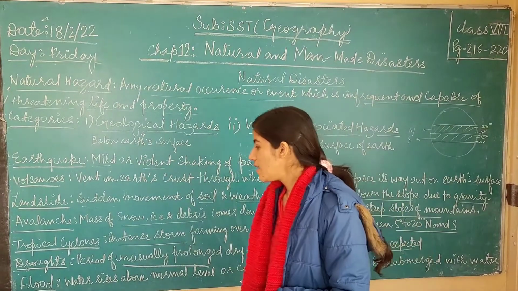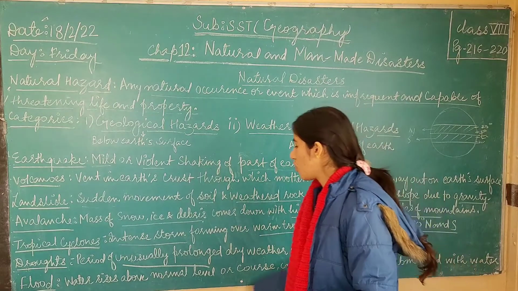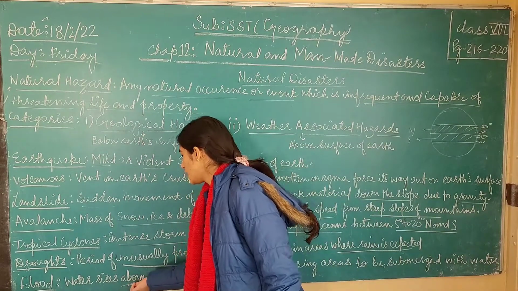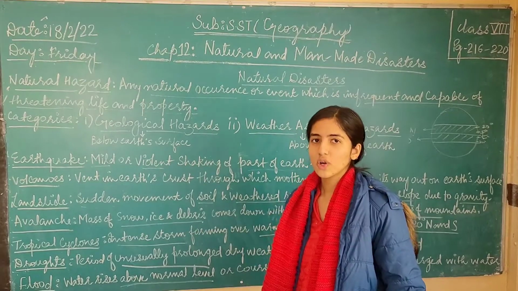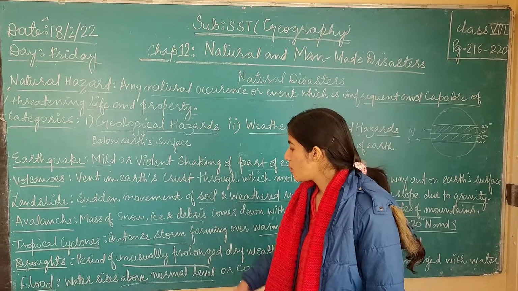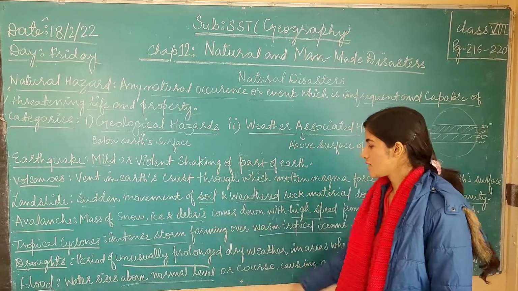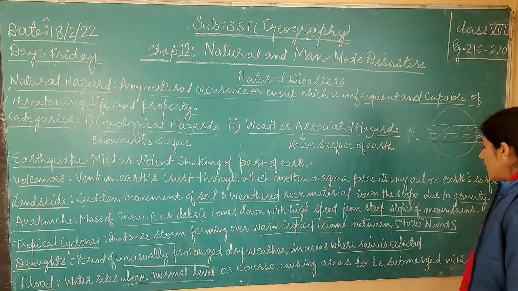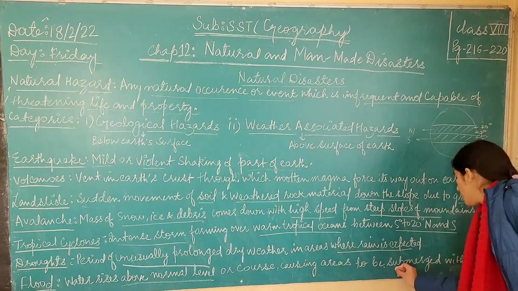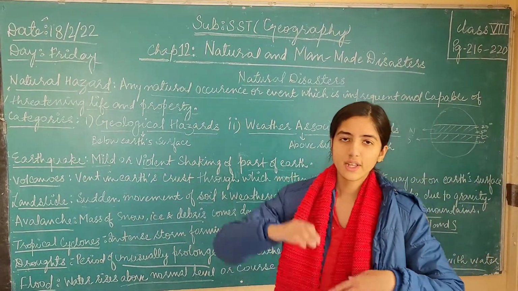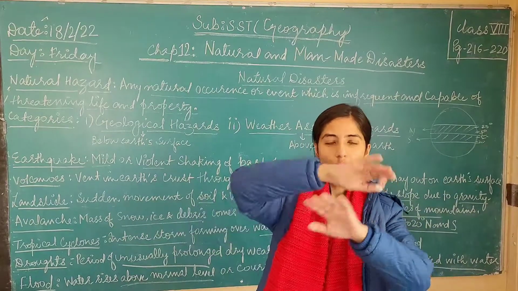It is the overflowing of the water in the rivers above the normal level. The normal level of the river is the level where it is not life threatening. But when it rises above that normal level, it causes flood. And all the areas of the city get submerged or immersed in water.